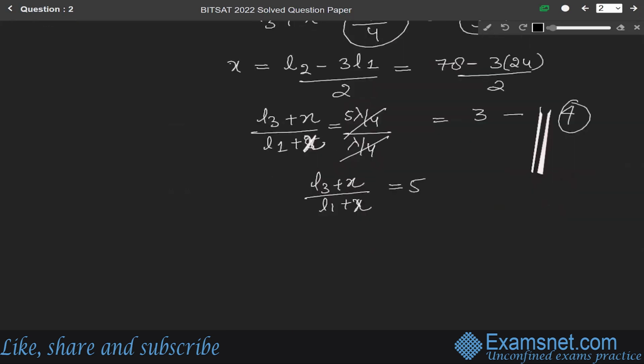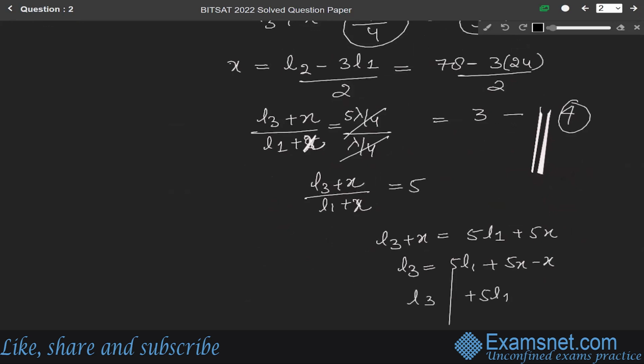Okay. So from here we can write L3 + X equals to 5L1 + 5X. So L3 is equals to 5L1 + 5X minus X. So we get L3 is equals to 5L1 + 4X. Okay, let us say this is equation number 5.